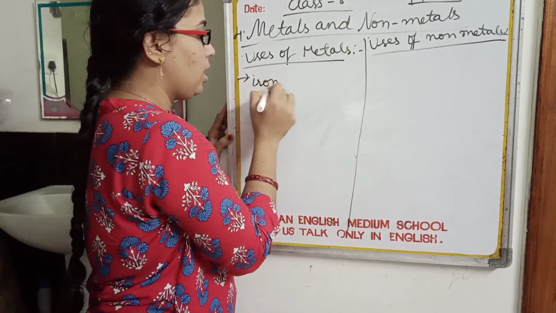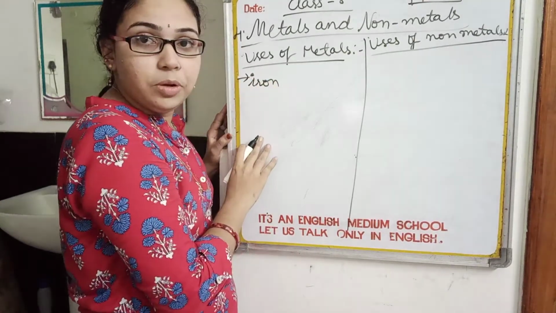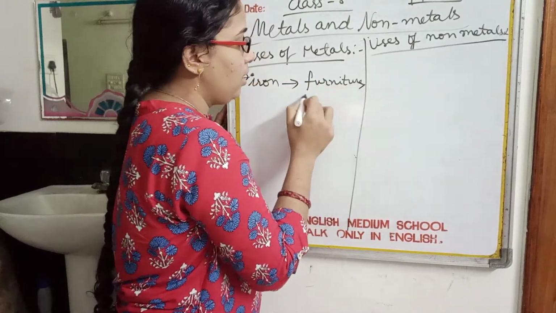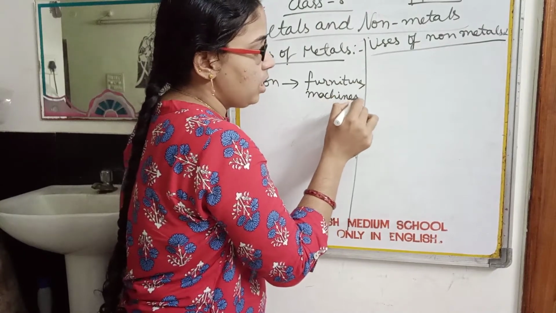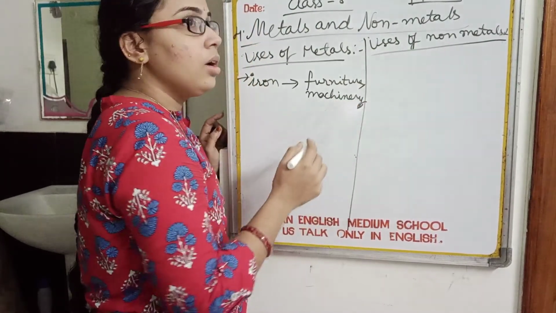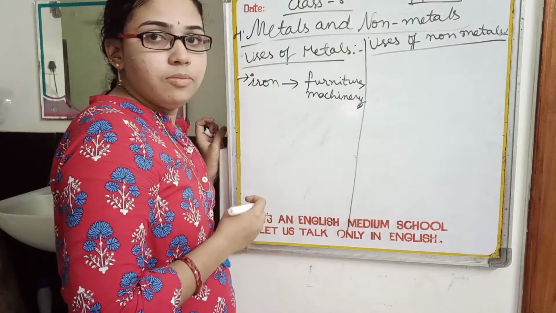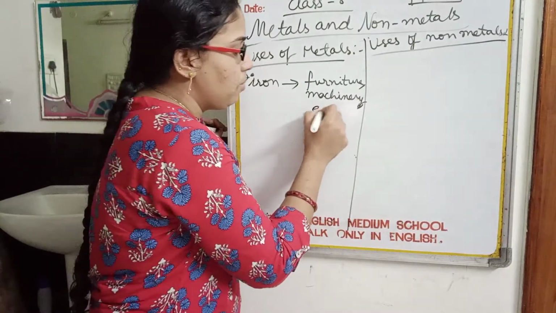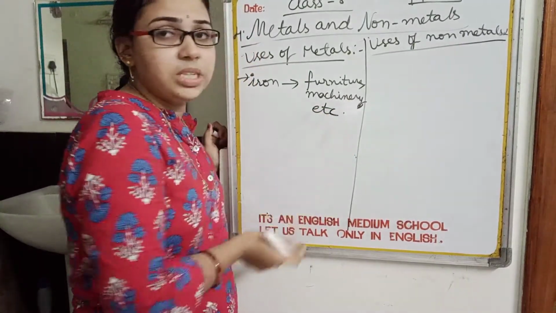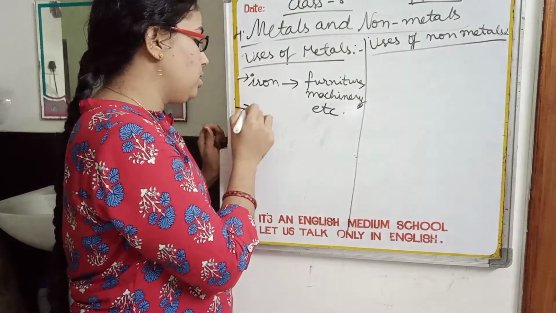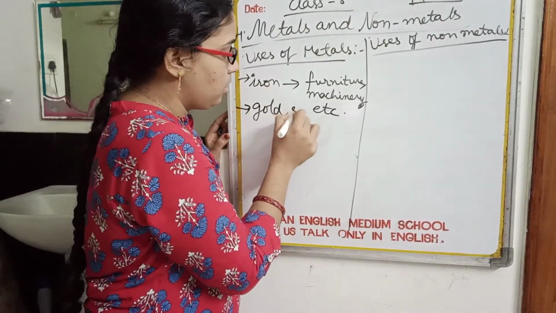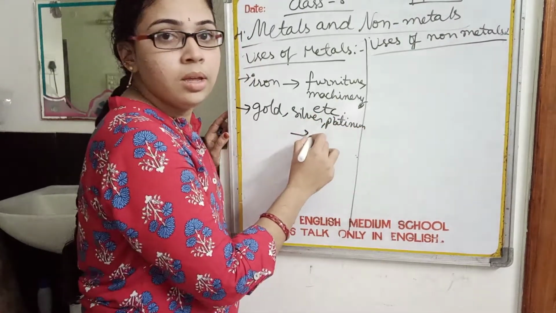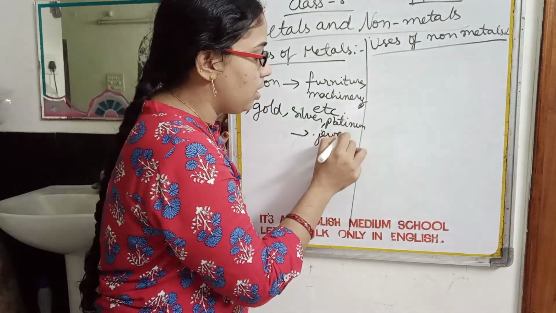Let us consider iron. Iron is a metal, we know that very well. It has many uses such as furniture, machinery, household items, and the rods used for windows, and many more. Next, gold, silver and platinum. They are used in jewelry.